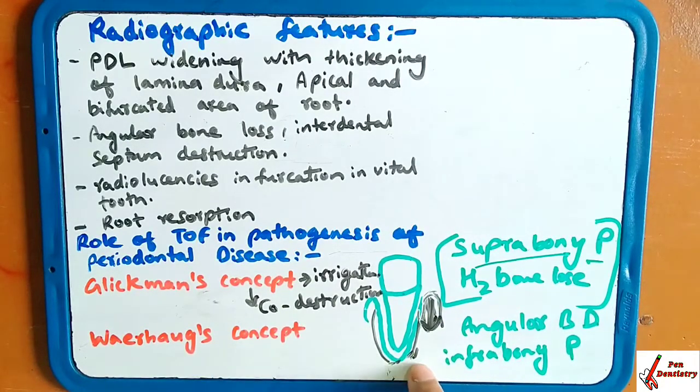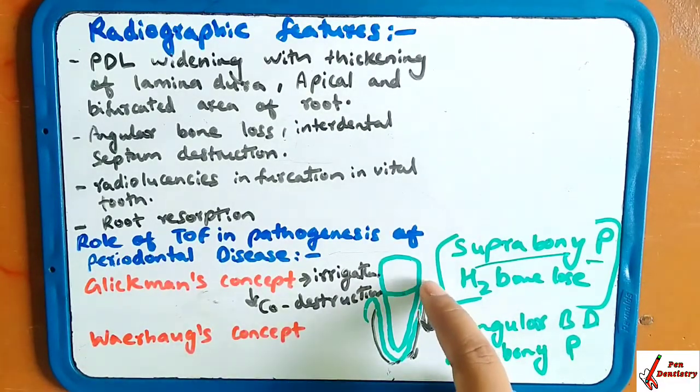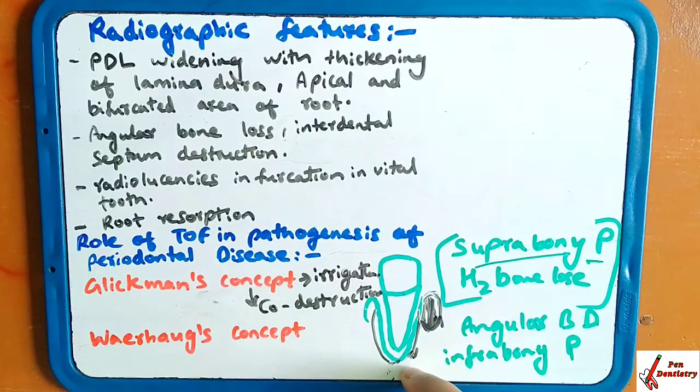This is the region where the seat of the lesion is caused due to the trauma. When you apply a trauma here, at that time the inflammation is going to spread from the zone of irrigation down